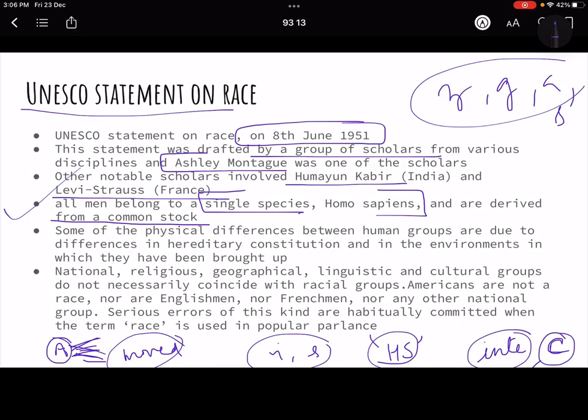And if there are any physical differences in humans, that is because of the role of environment and certain genetic constitution or hereditary makeup that creates certain physical differences, based on which you can never say that people are inferior or superior, right? Because we are not different species, we are the same species. So intelligence, purity of blood, these are not concepts.